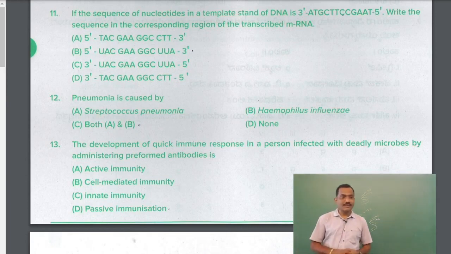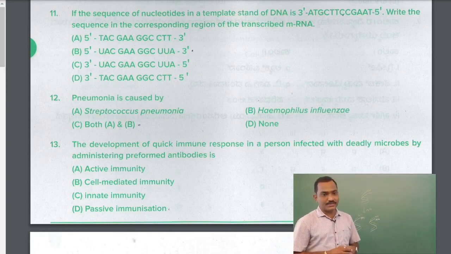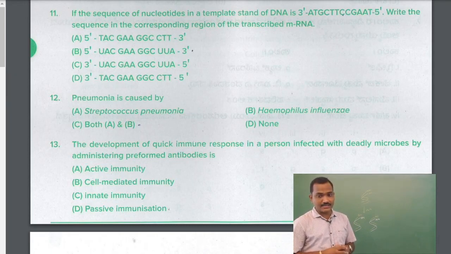Question number 11. The sequence of nucleotides in a template strand of DNA is AT, GC, TT, CC, GAAT, 3' to 5'. Write the sequence in the corresponding region of the transcribed mRNA.